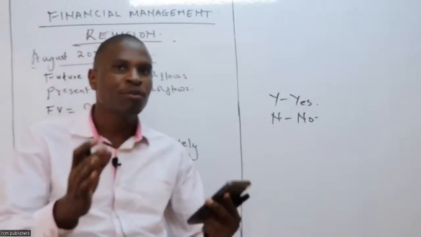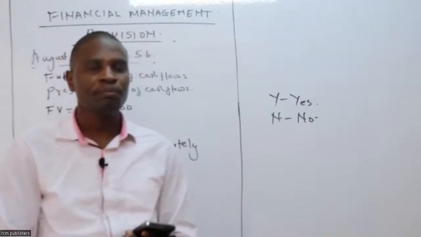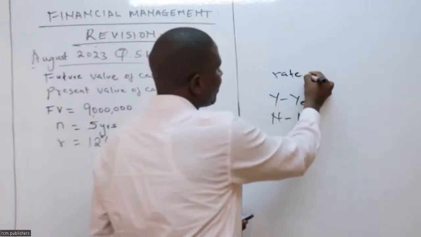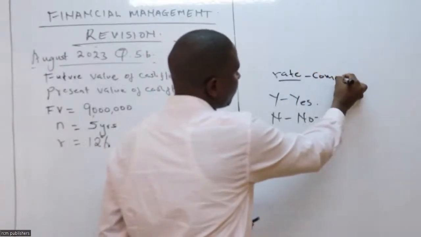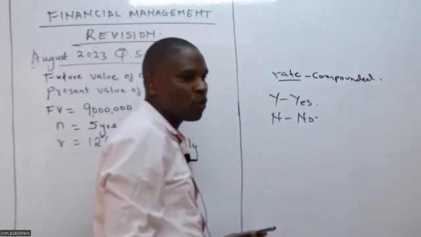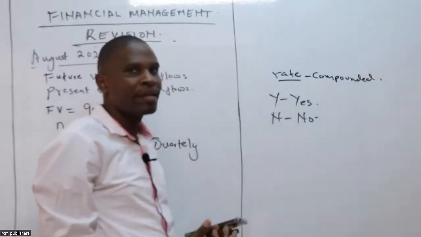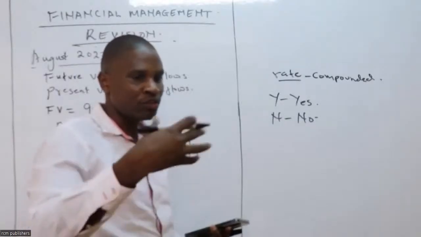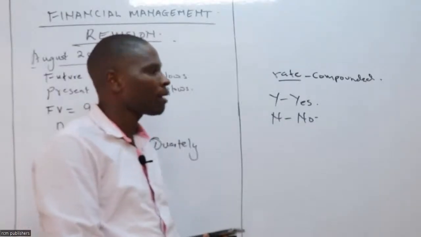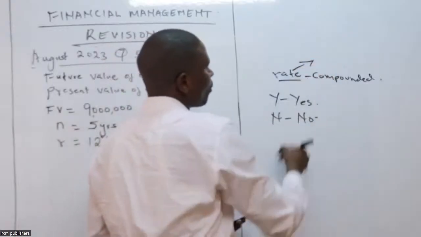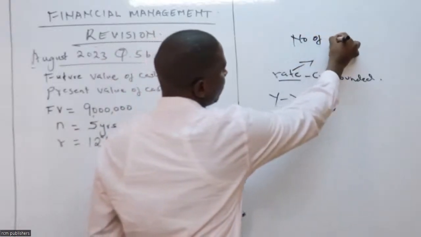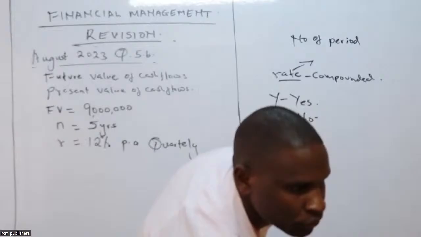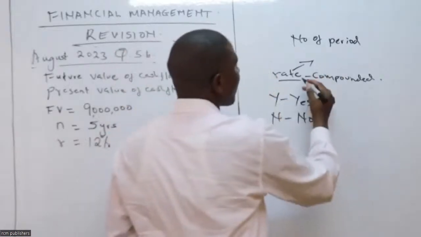And before we go further, I would like to ask you, when you see any question where the rate is being compounded, what comes to your mind? What will happen to the rate itself? What will happen to the number of periods this person is depositing? Rate is being compounded, the number of periods, what happens? They increase, right? The number of periods should increase. I have to check the chart here. The number of periods has to increase.